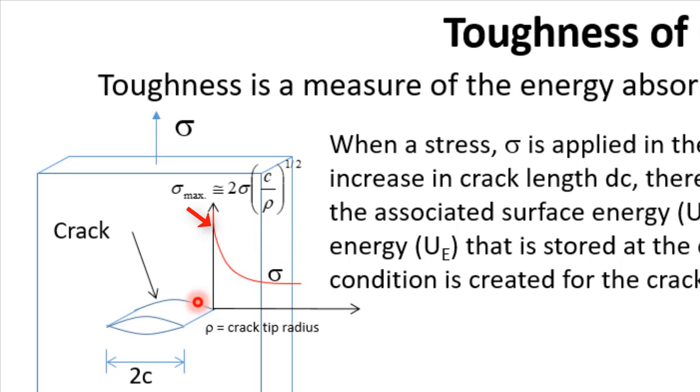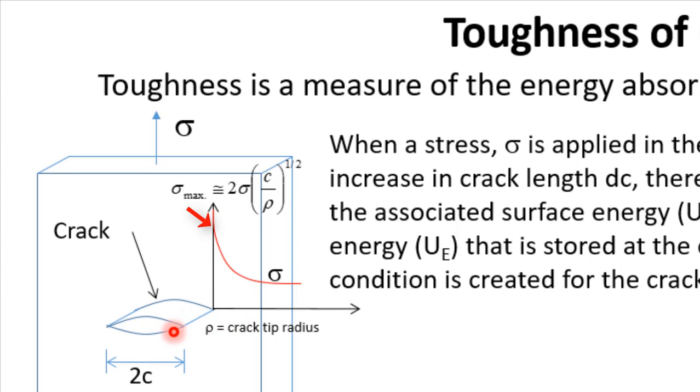So you can see the sharper the crack tip, that means smaller the value of rho. So if the crack tip is very sharp, the value of rho will be small, the stress will be high. Any crack which has got a very sharp crack tip will have very high stress associated with it. That means at the crack tip, the stress will be very high. So this is the reason why a brittle material tends to fracture more easily than a ductile material.